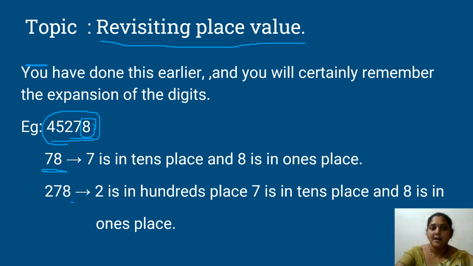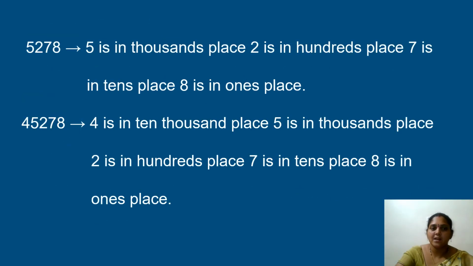I have taken the last three digits, that is 2 is in hundreds place, 7 is in tens place and 8 is in ones place. Next I am taking the last four digits, that is 5 is in thousands place, 2 is in hundreds place, 7 is in tens place and 8 is in ones place. I am taking the total number. Here 4 is in 10,000s place, 5 is in thousands place, 2 is in hundreds place, 7 is in tens place, 8 is in ones place.